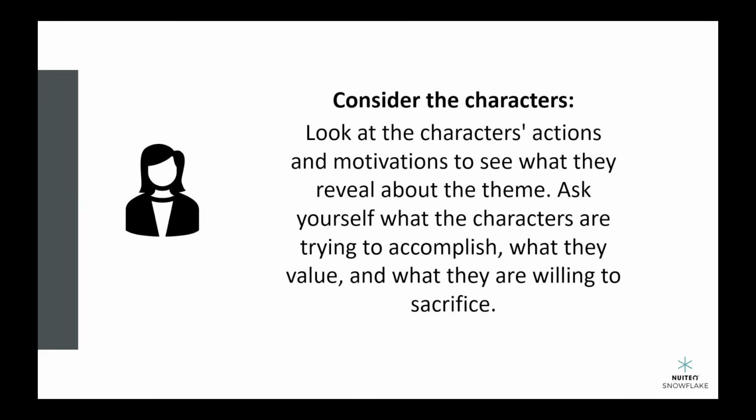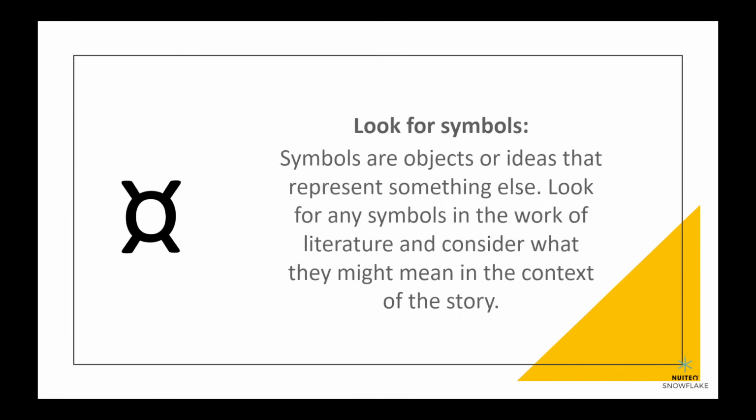Consider the characters. Look at the characters' actions and motivations to see what they reveal about the theme. Ask yourself what the characters are trying to accomplish, what they value, and what they are willing to sacrifice. Look for symbols. Symbols are objects or ideas that represent something else. Look for any symbols in the work of literature, and consider what they might mean in the context of the story.